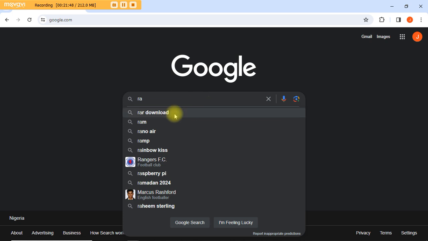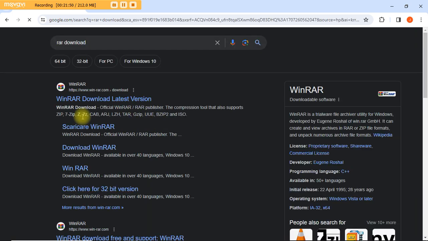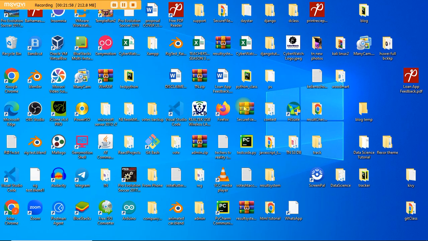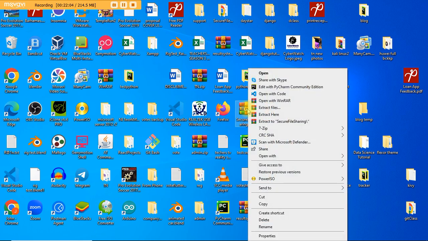Okay, you can come here and say WinRAR download. So when you go ahead and download this latest version of WinRAR, as soon as you download it and you come here, all you need to do is right click on that thing that you downloaded. Okay, now you should have all these things. You see "Open with WinRAR", but all you need to do is click Extract Here, so it will extract this RAR file.